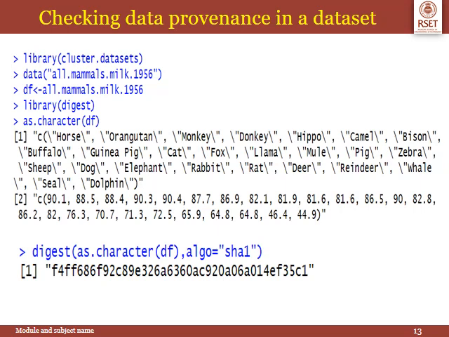So the fourth code is library digest. That package contains algorithms like SHA-1, MD5, SHA-2, etc. You can use these algorithms to find the hash values. So after you load the library digest, we are going to convert each of the values in the data frame to character. So that is as.character(df).